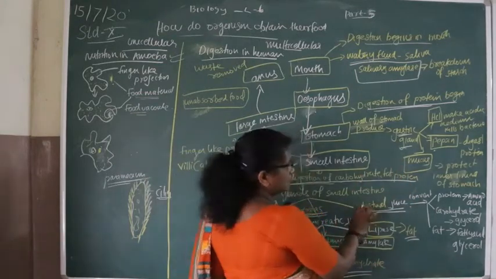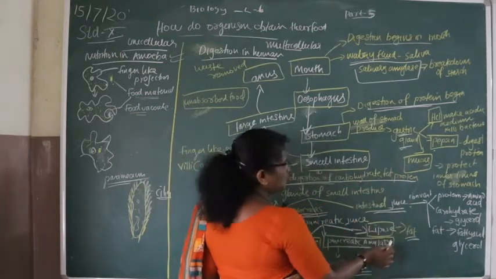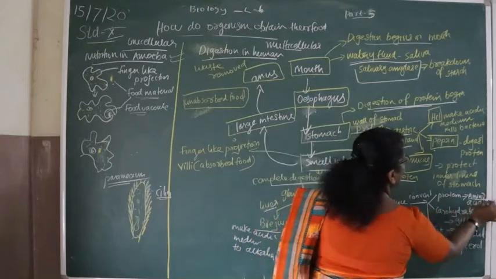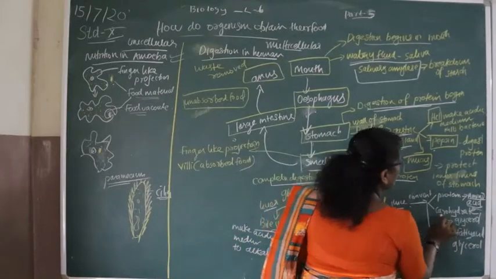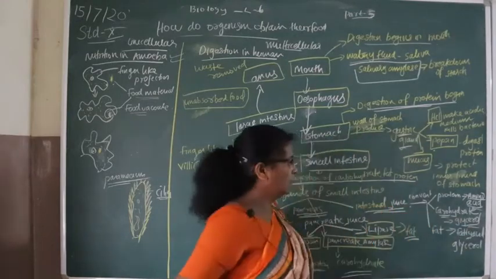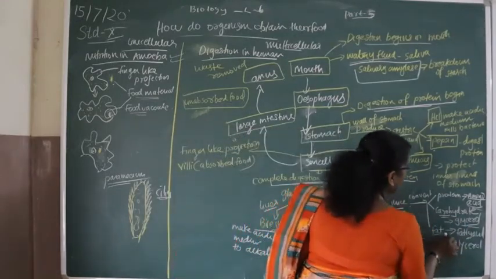Next, intestinal juice converts protein into amino acids, carbohydrate into glucose, and fat into fatty acids and glycerol.